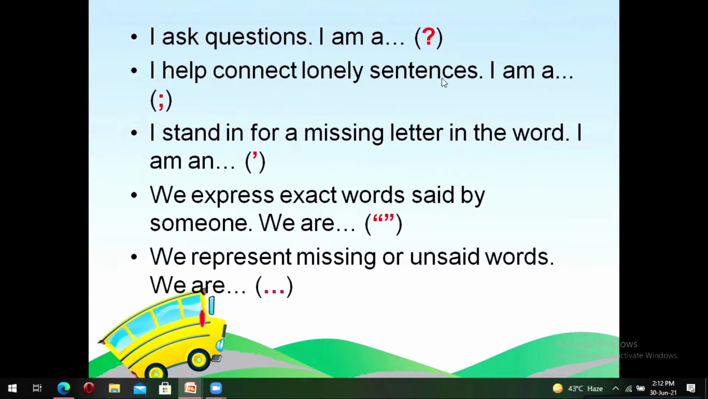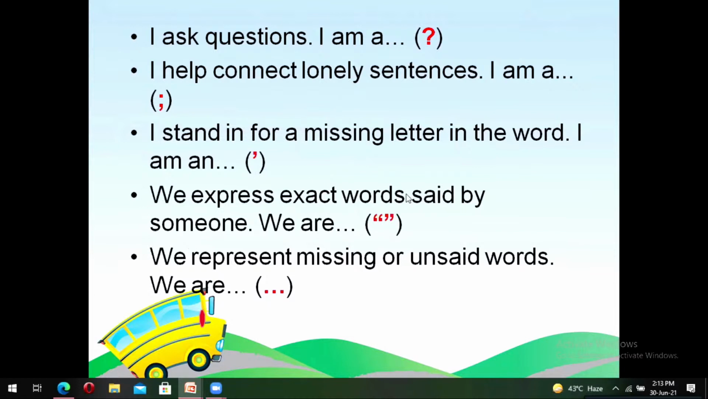I help connect lonely sentences. What do you think it is? Is it a comma? Is it a full stop? Or is it a mixture of both? What do we call this? I think it is a semicolon. I stand in for a missing letter in the word. I am an... is it ellipsis? Or is it an apostrophe? I think it is an apostrophe because it stands for a missing letter in a particular word.